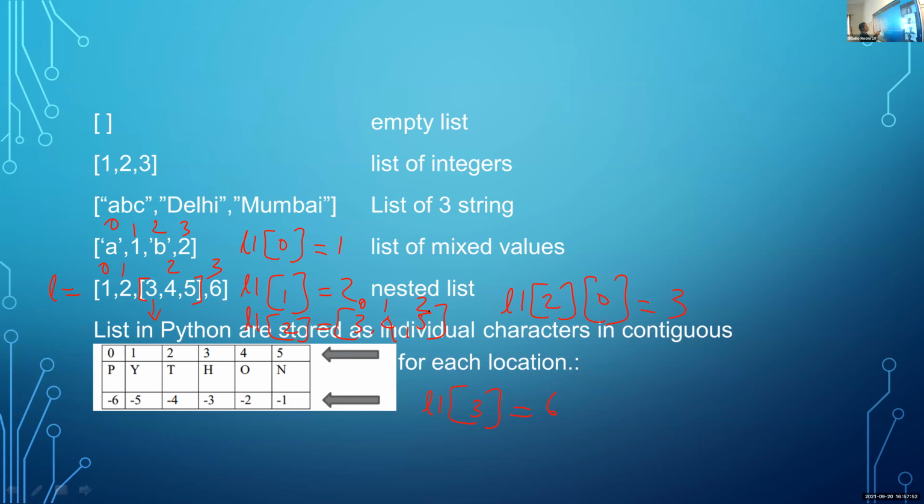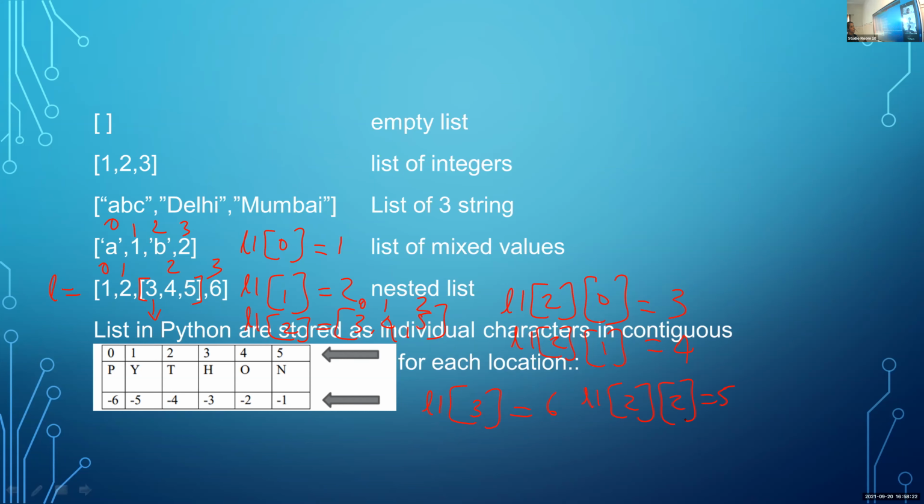If I want to access the first value, then I will write L1 of 2, 0. If I want to access this 4, then I will write L1 of 2, 1, which is equal to 4. Then L1 of 2, 2, that is 5.